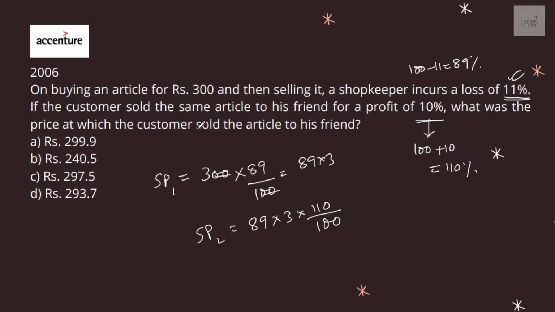What was the price at which the customer sold the article to his friend? We are looking for SP2. So that would be 89 into 33. For 89 into 33, a 7 should come at the end, and only in option D do we have 7 at the end. Actually, 89 into 33 is 2937 divided by 10, it would be 293.7, that is in option D.